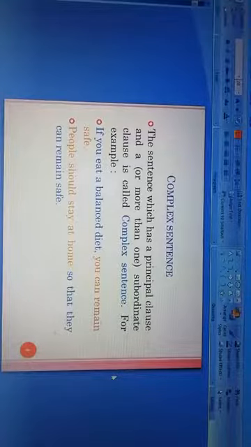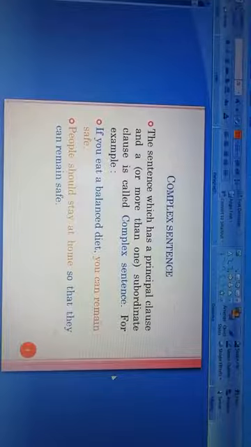For example, if you eat a balanced diet, you can remain safe. And the second sentence is, people should stay at home so that they can remain safe.